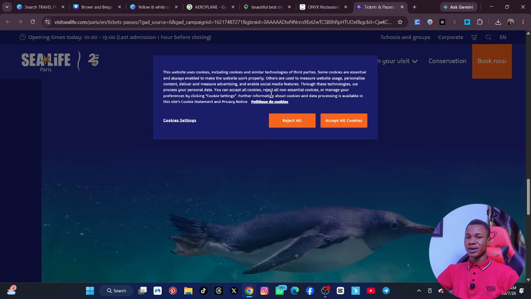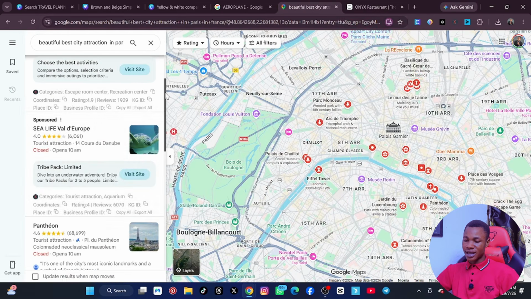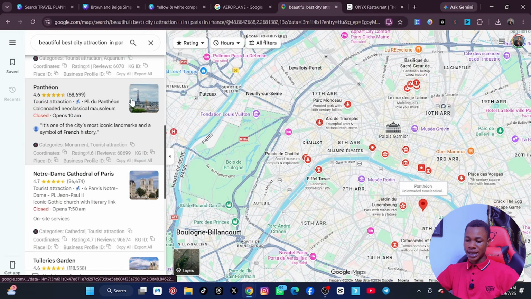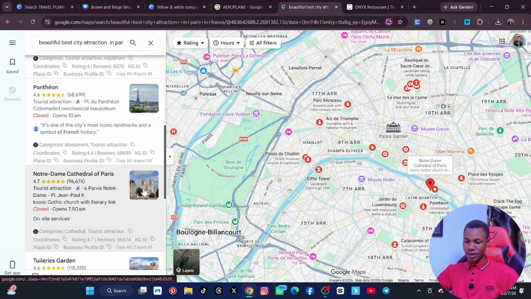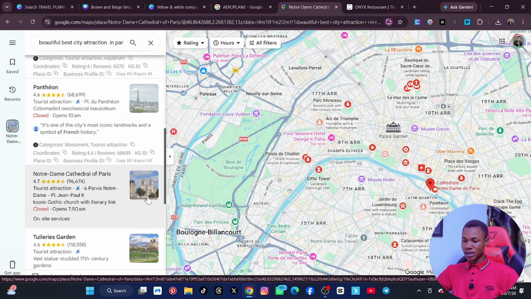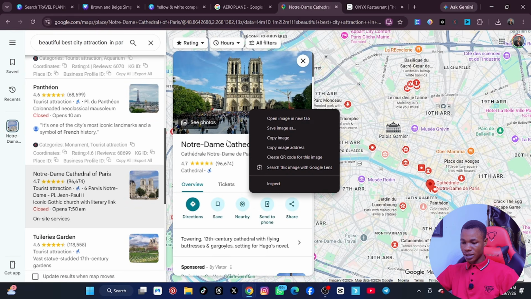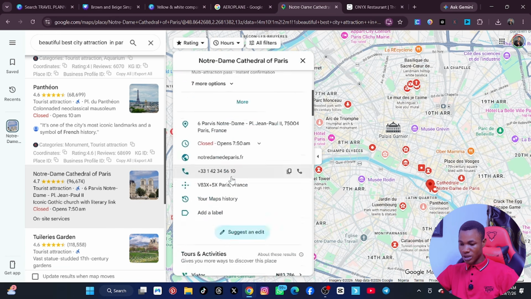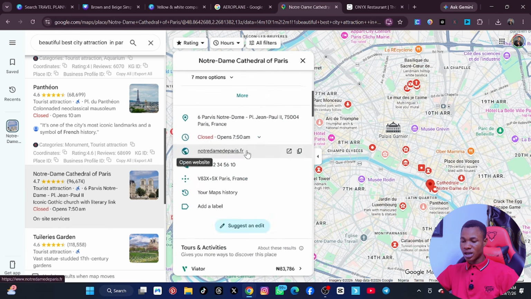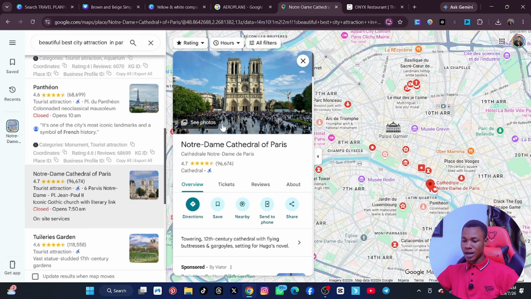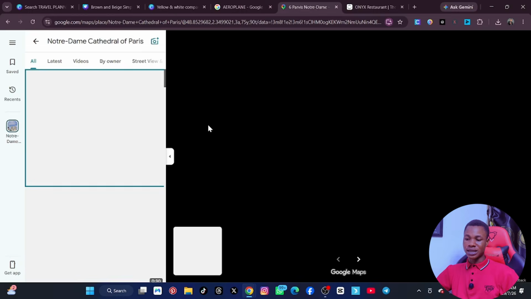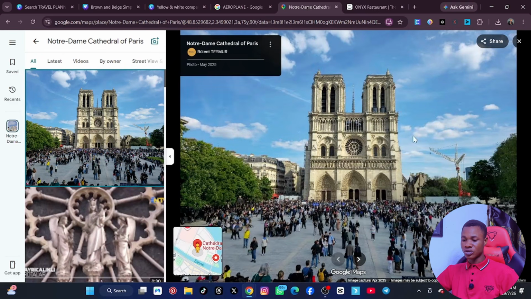Live fish animals or aquatic animals. Is that okay? So we don't want this one, except he wants it. So like this one, I like this one, I like this one. So let me click on them like this, and then they're going to open in a different website. So you can see there is a website, so I can right click. So there should be a website for it. Just scroll down, you should be able to see a website for it, and then you go to the website and see how you can actually help yourself to get the link, the pictures, and everything that has to do with it. So this is a place you might actually go to, relax and all of that and come back. Is that okay? Now let's go back.